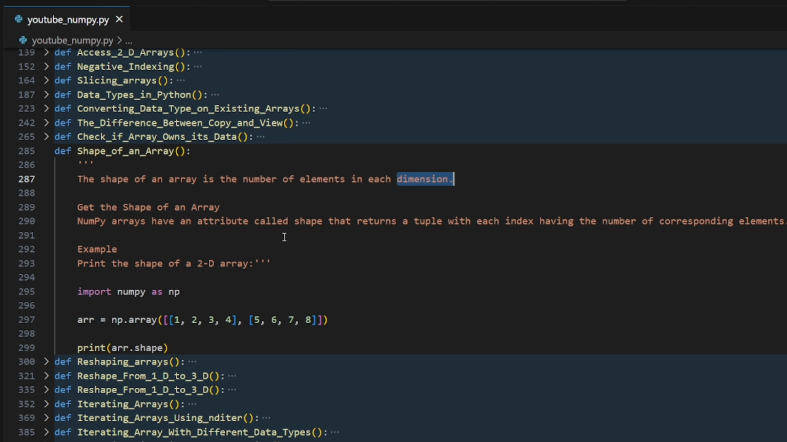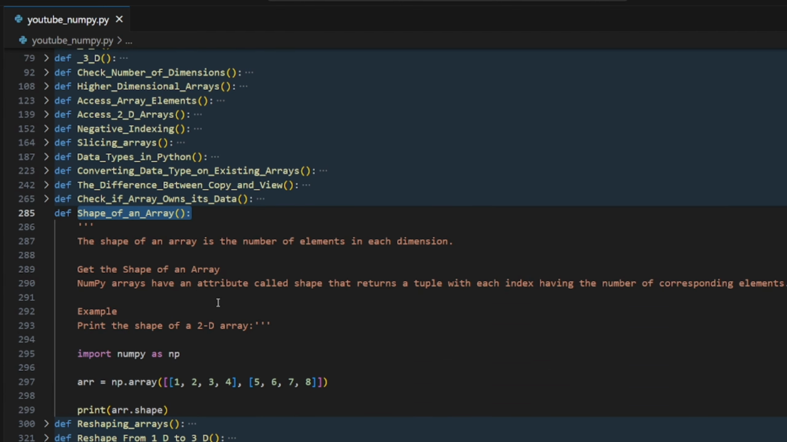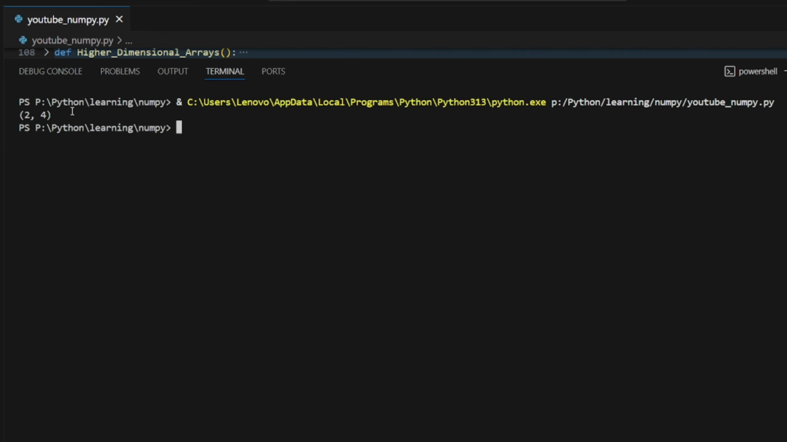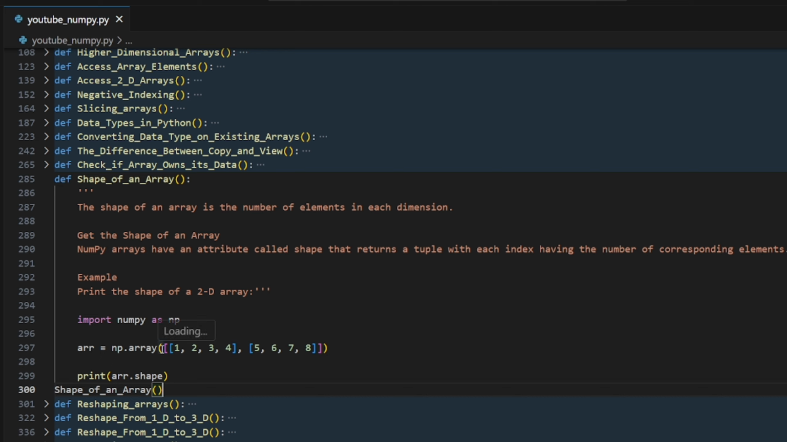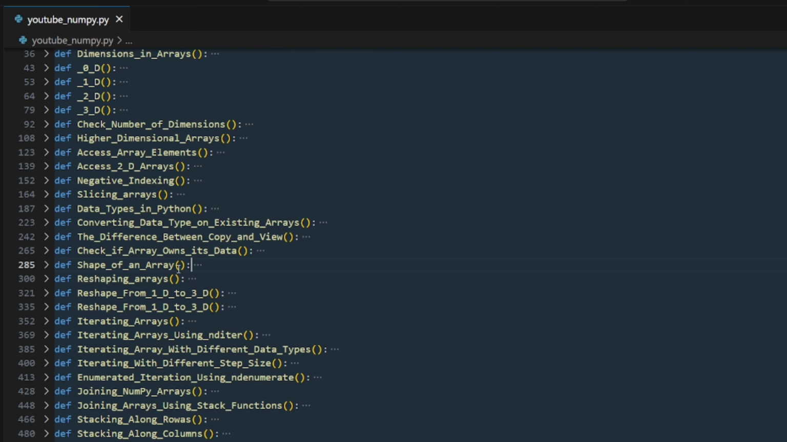NumPy arrays have an attribute called shape that returns a tuple with each index having the number of corresponding elements. Here we took a 2D array for the example. Let's run this. We have 2 into 4. Why is that? Remember, the number of dimensions is 2, and the number of elements inside is 1, 2, 3, 4. So that's why we got the bracket, 2 rows and 4 columns. Simple. Make sure you understand this. Okay, let's move on.